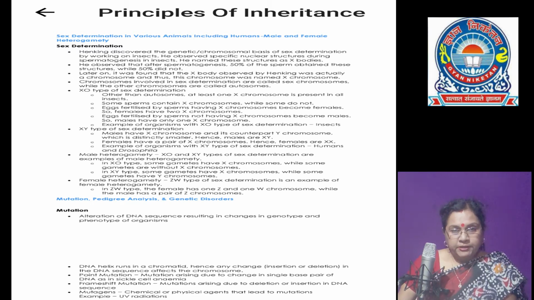But in birds, fishes, fowl, the types of chromosomes in the gametes are ZZ and ZW. Females are heterogametic, ZW, whereas males are homogametic, ZZ. In cockroaches, the mechanism is reversed, that is Z0 and ZZ type. Females have only one Z chromosome besides autosomes, whereas males have a pair of Z chromosomes.